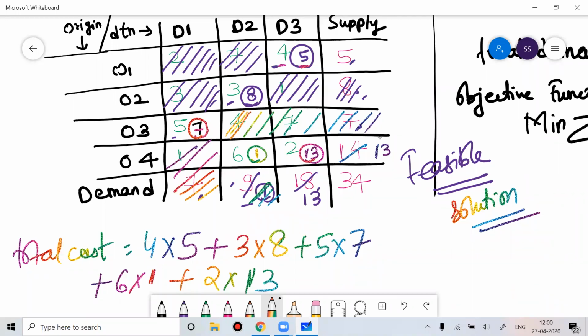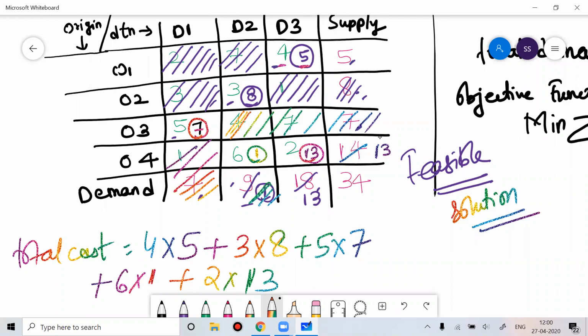One thing is that the given matrix should be a minimization matrix. How do you get to know the given matrix is a minimization matrix? Because the values inside the matrix are all related to cost, so they are a minimization matrix. That is the first thing. The next thing you should see is that the total sum of demand should be equal to the total sum of supply. Once these two things are done, then you can give values to each cell. Based on that, you can derive the solution.